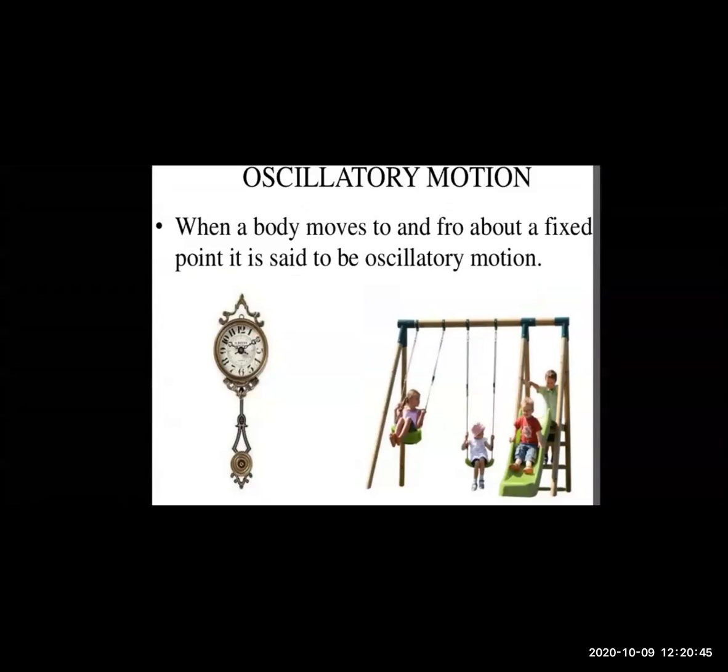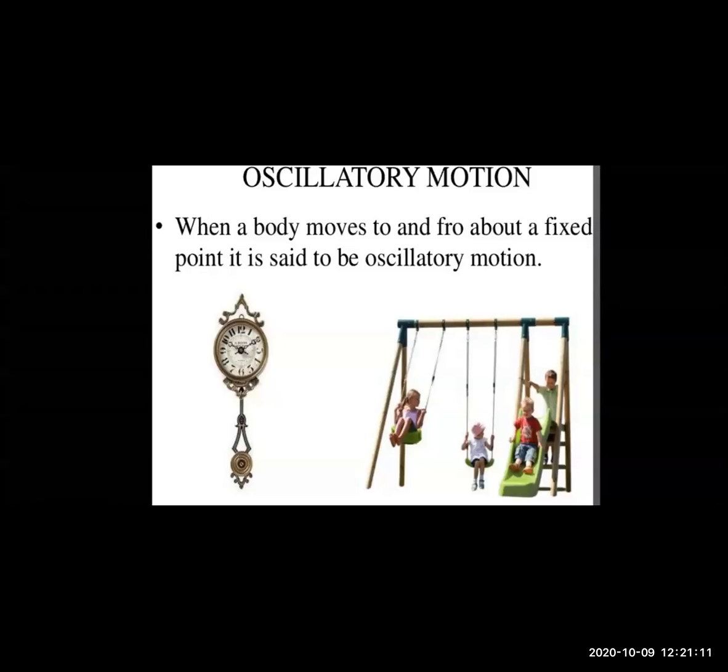So let's see about the oscillatory motion. When a body moves to and fro from the fixed point, it is known as oscillatory motion. To and fro means front and back. Now here you have the example of a clock and a swing. Swing also goes forward and backward, to and fro.